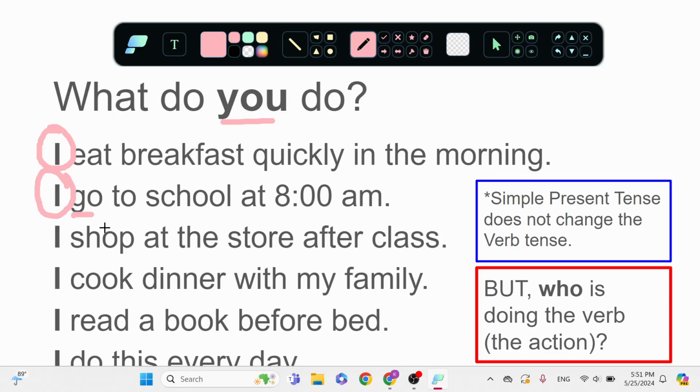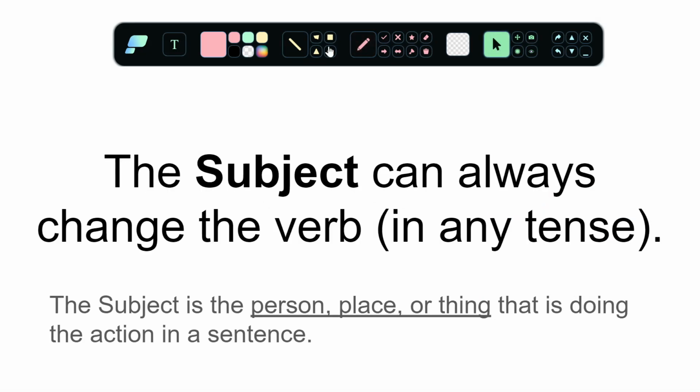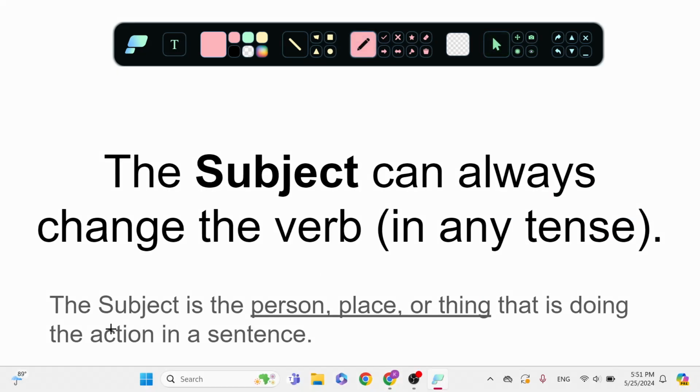I go to school. Who shops at the store? I shop at the store. These are all my subject. My subject. That's who is doing the action. And now the subject is always going to be a person, a place, or a thing.